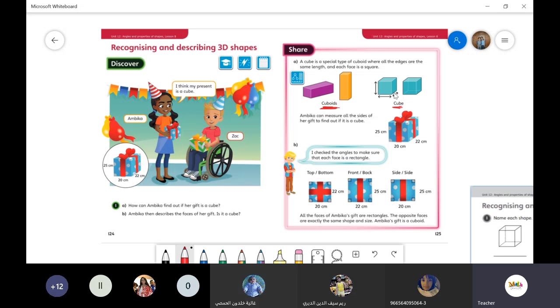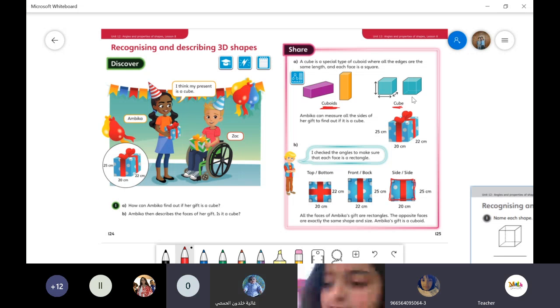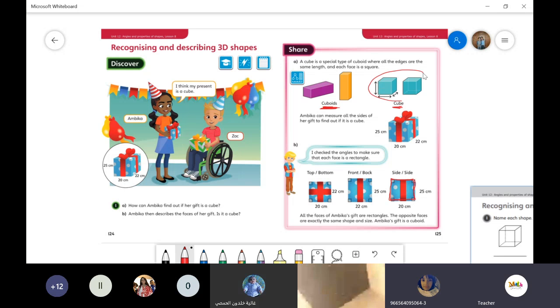Now I'm going to ask you, look at the cubes. All the faces, what do they look like? Do they look like squares or triangles or circles? I'm talking about these faces.